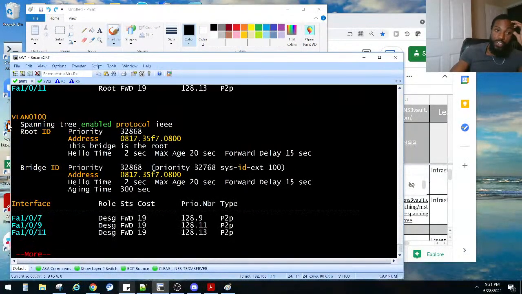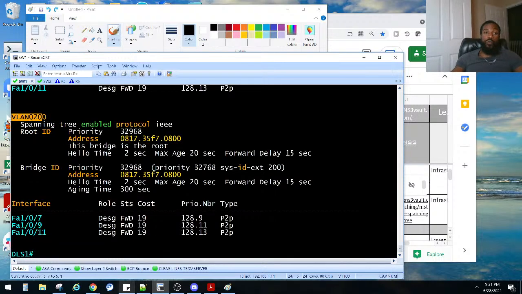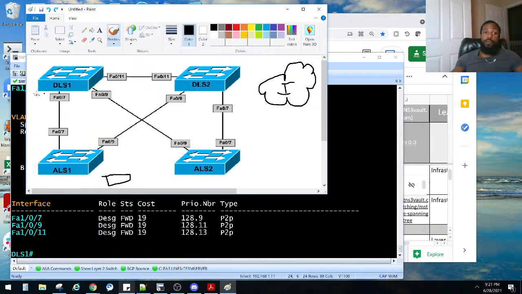So that's for VLAN 100. We are the root bridge for VLAN 1, but it was automatically done. We don't want that. We want it to explicitly say, and I'll show you how to do that. VLAN 200. Who is the root for VLAN 200? This bridge is the root. So right now, I am the root bridge for VLANs 100 and 200. That's good, but we wanted to explicitly say that.